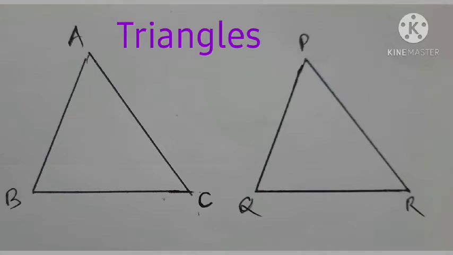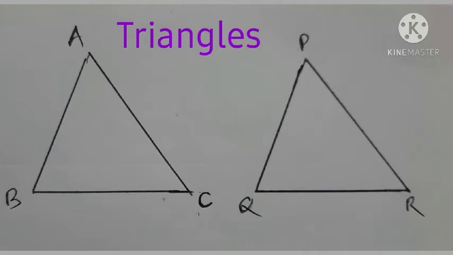In this third figure, there are two triangles, triangle ABC and triangle PQR. These triangles also look like the same shape and the same size. Today we are going to study the congruence of two triangles. For this, suppose triangle ABC is kept on triangle PQR, and if these two triangles match each other exactly, then vertex A of triangle ABC is on the vertex P of triangle PQR.